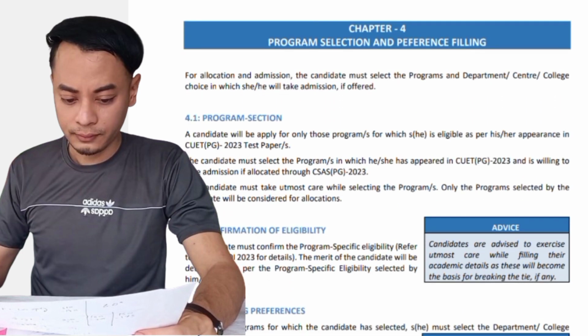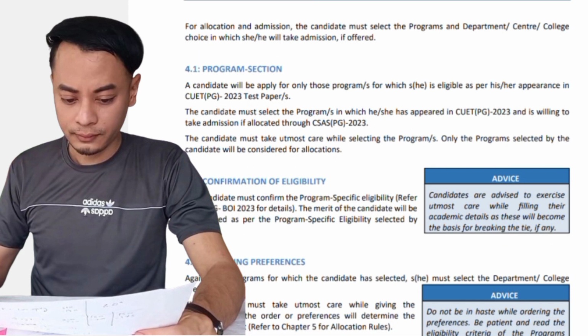The next step is called program selection, or your preference selection. For example, if you're applying for MA in English literature, then that's when you have to select the particular course and the particular department or the colleges providing English literature.